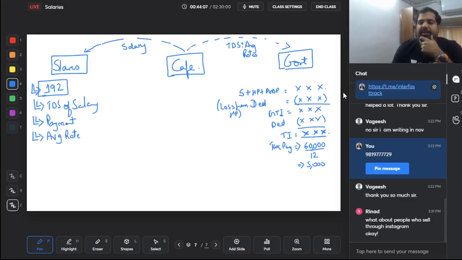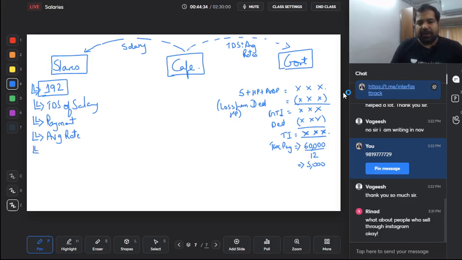But what if, guys, one of the slaves is a watchman who earns only 10,000 rupees a month. 10,000 into 12 is 1,20,000 with a 50,000 rupee deduction. His salary is only 70,000. So there will be no tax. If he's not going to pay any tax, then there will be no TDS. So every person, he has to figure out personally, yes, one by one, he has to figure out everyone's average rate and pay to the government TDS based on that average rate.